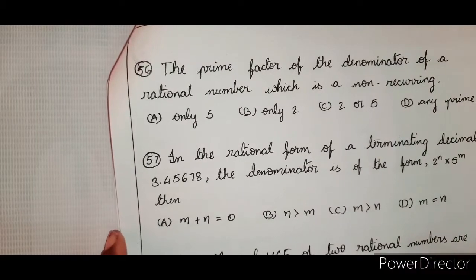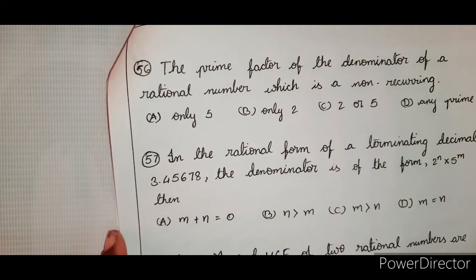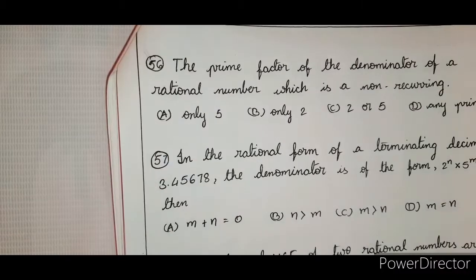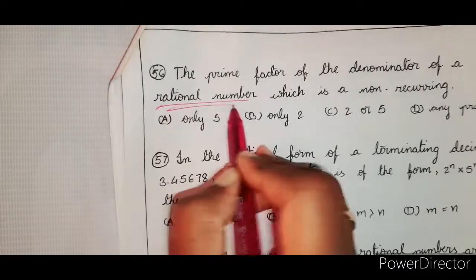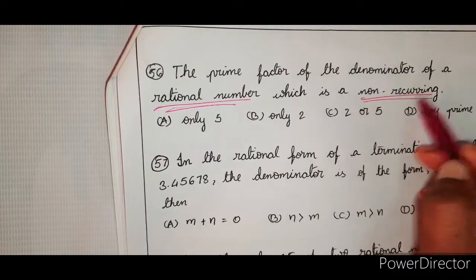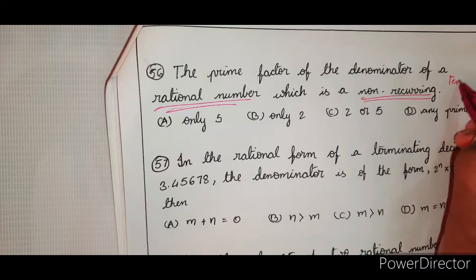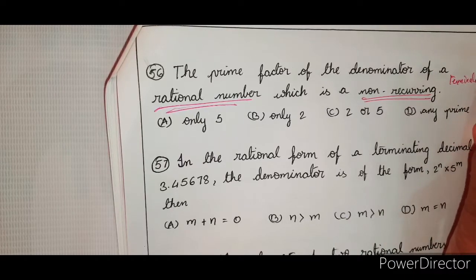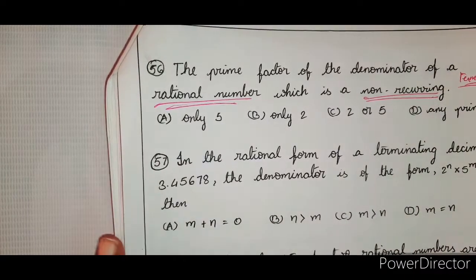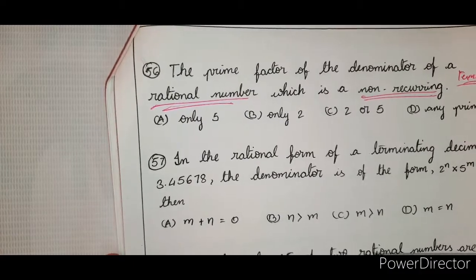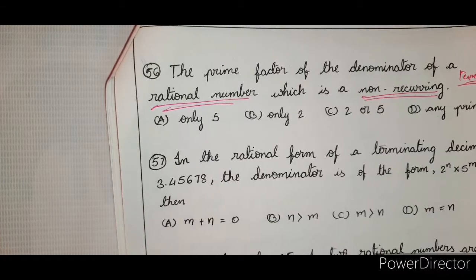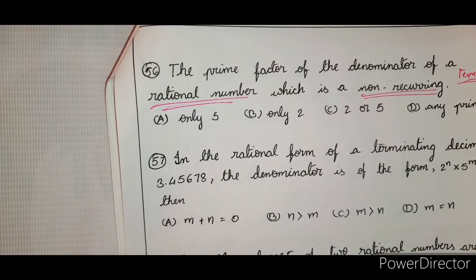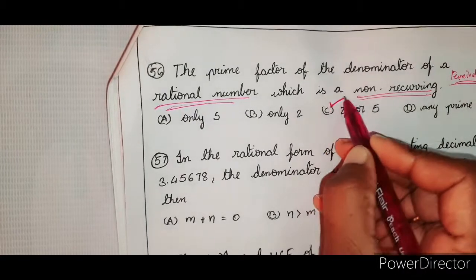The prime factor of the denominator of a rational number which is non-recurring. What is asked? Rational number and saying non-recurring. Non-recurring means terminating. Beautiful, the question is asked in a different way. So when do you get a terminating decimal? When you have in the denominator either 2 or 5 as the prime factors, then it can be terminating. So C is the answer.